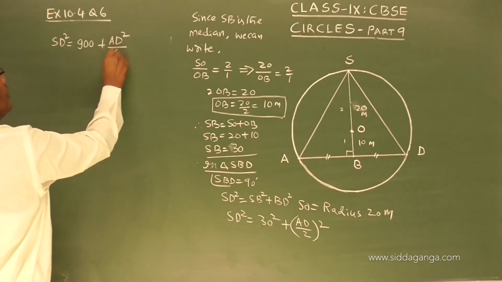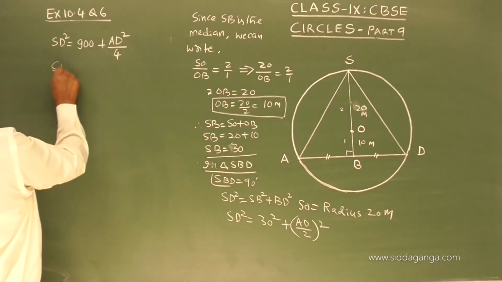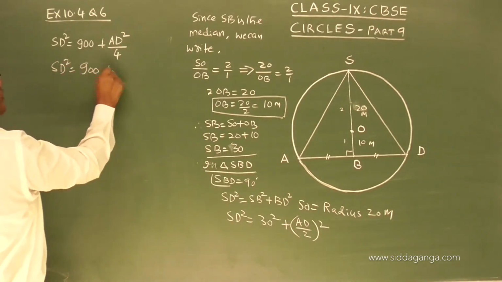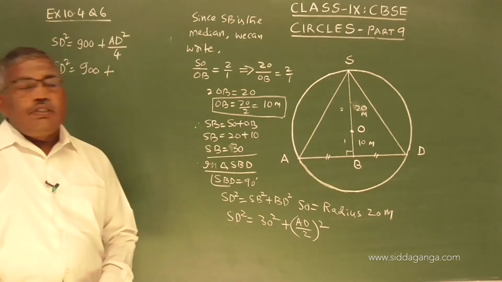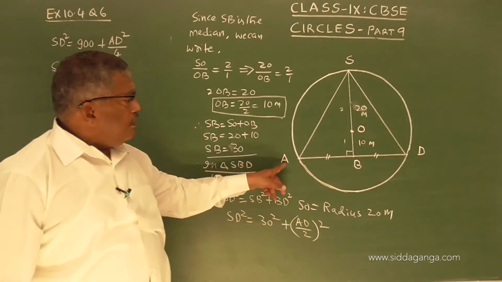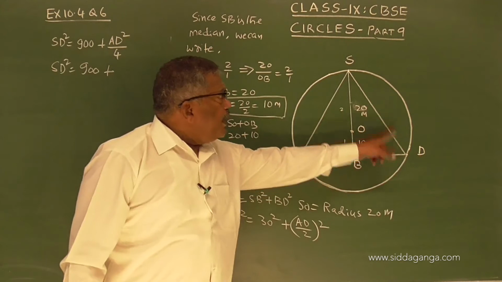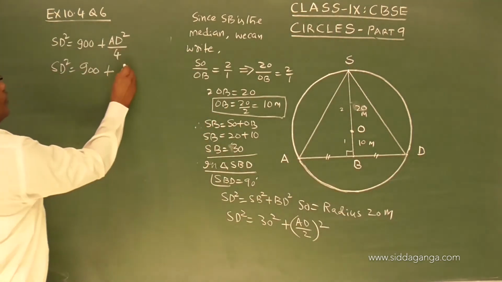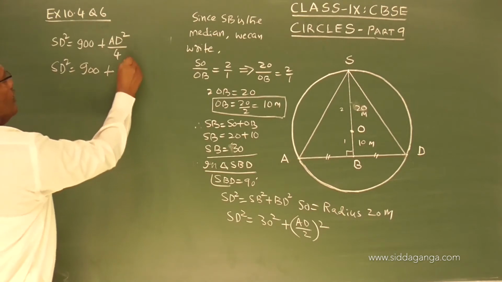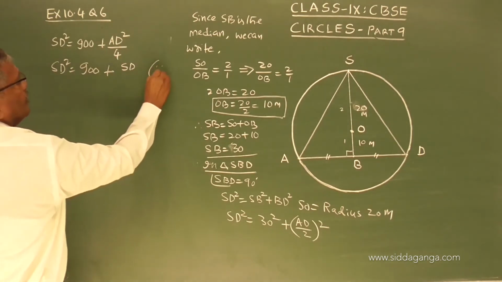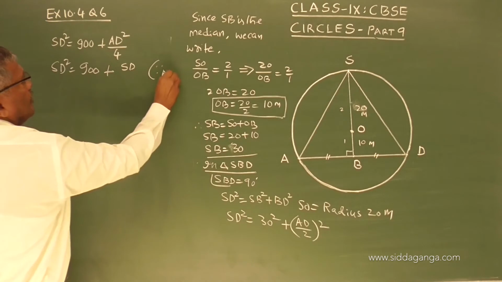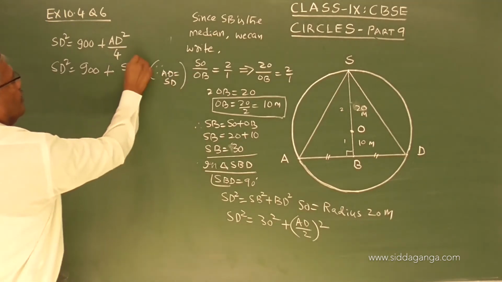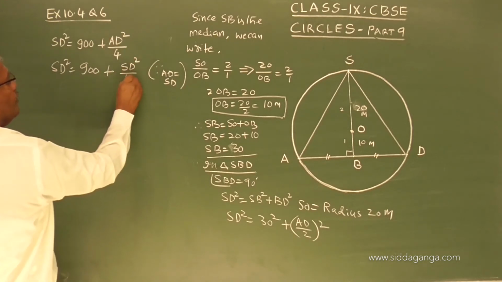So SD square equals 900 plus, look here, AD and SD are equal. Therefore, instead of AD, I will put SD here also, because AD equals SD. I will put SD square divided by 4.